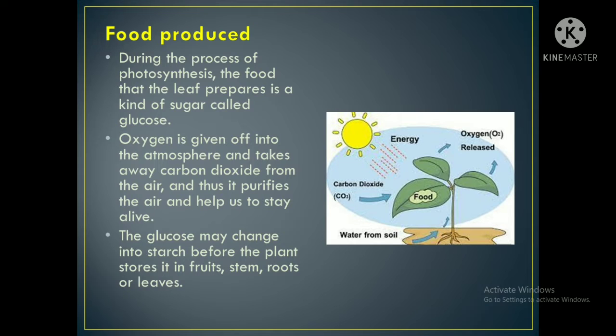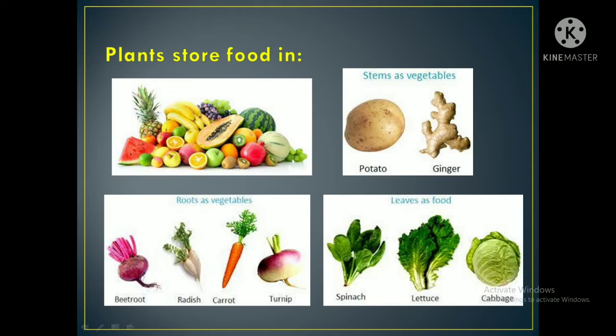The glucose will change into starch before the plant stores it in the fruit, stem, roots or the leaves. So in leaves, it will be glucose, and that glucose slowly will be changed into starch, and it will be stored in the fruits, stems, roots and leaves. Okay, now we'll study how the plants store food.